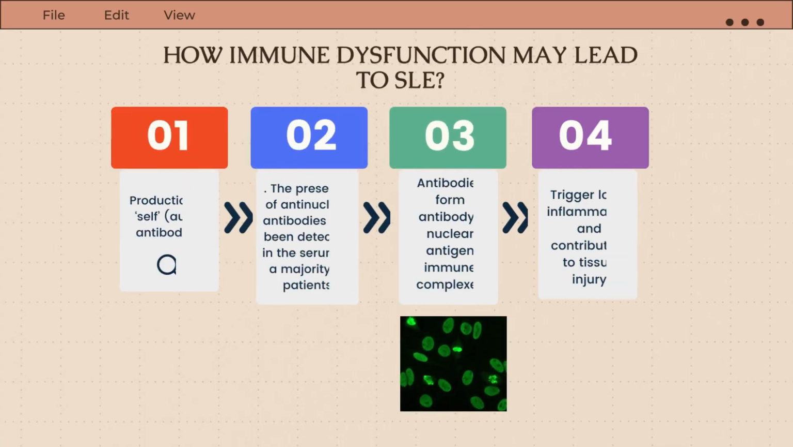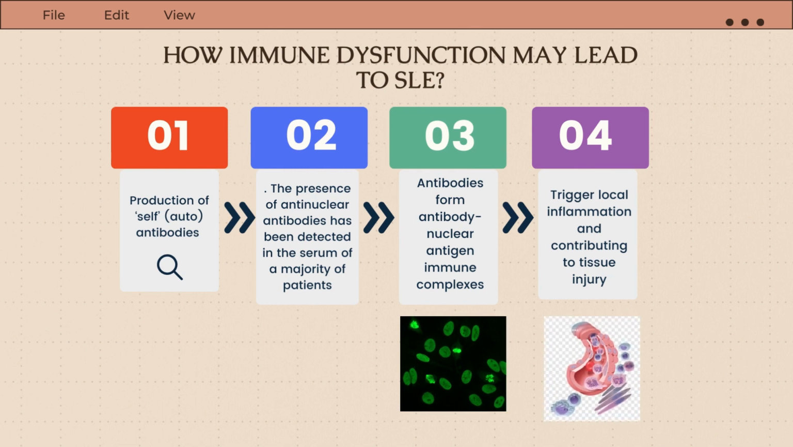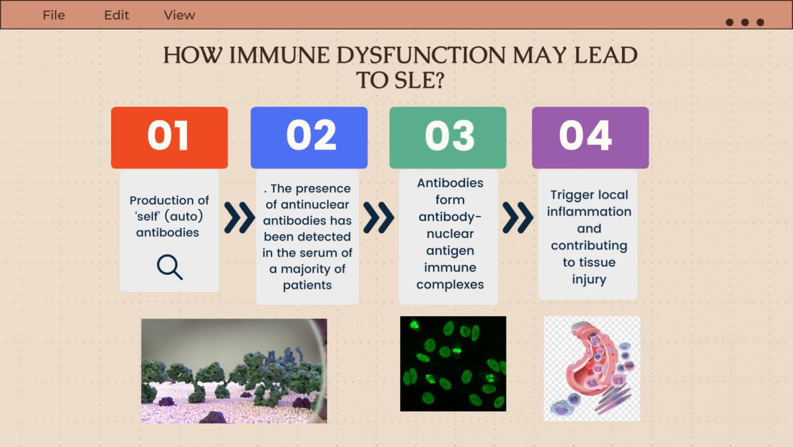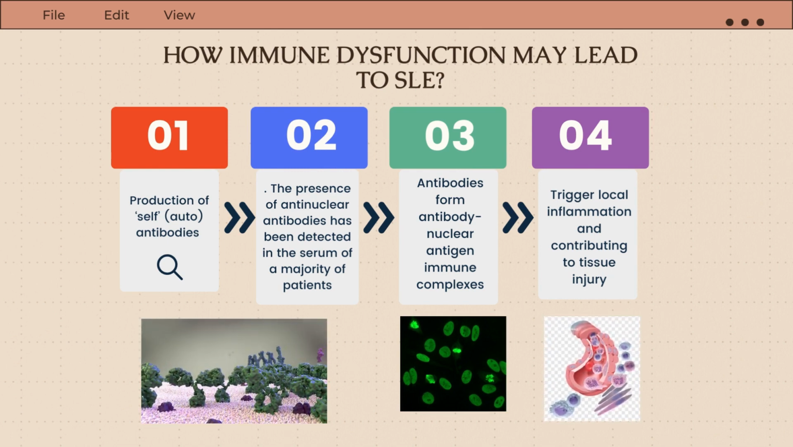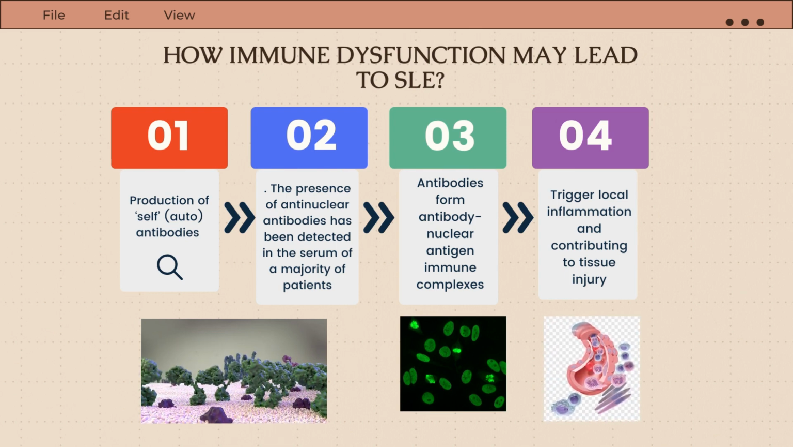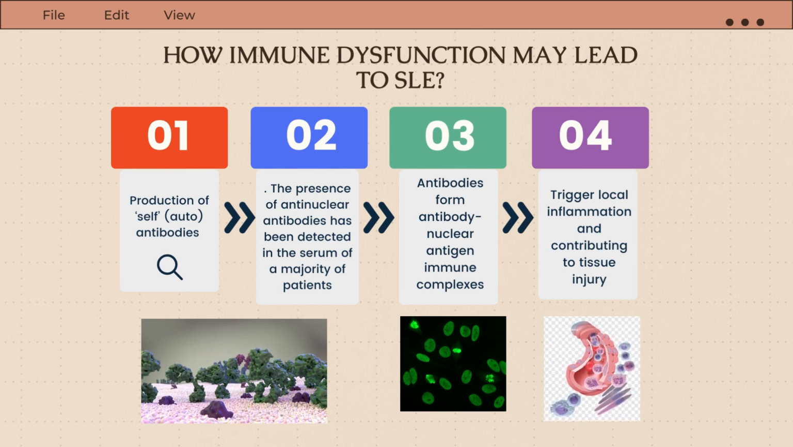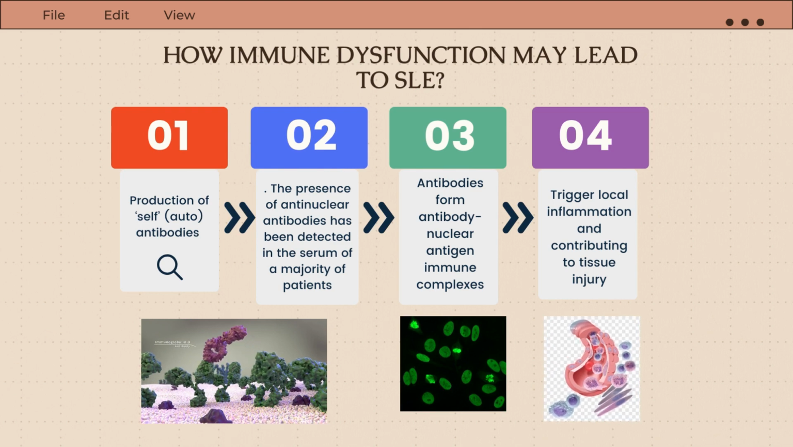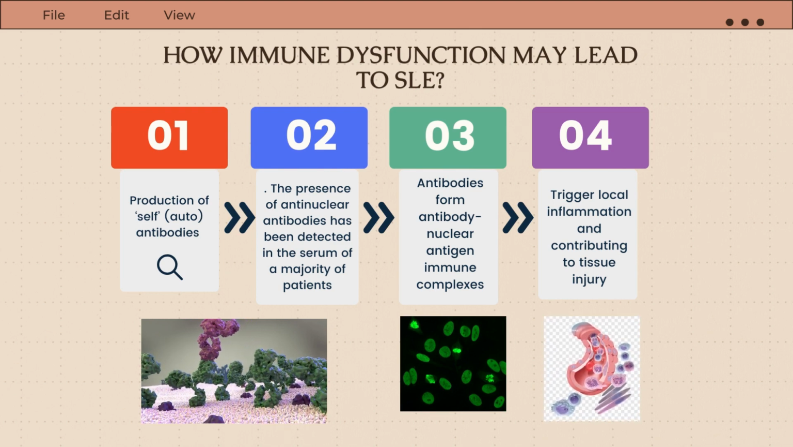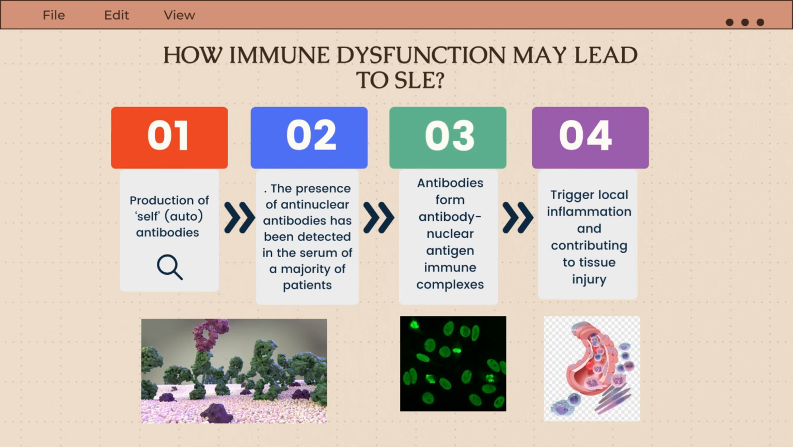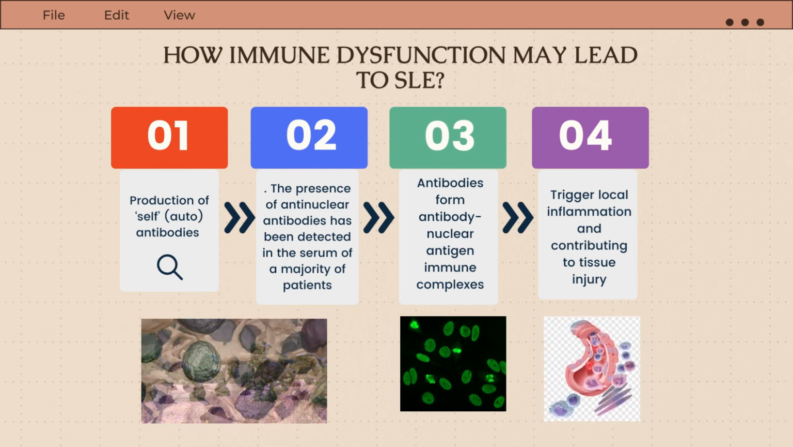Now, let's see how immune dysfunction may lead to SLE. Firstly, the disease is characterized by the production of autoantibodies directed against nuclear self-antigens, inflammation, and organ damage. Secondly, anti-nuclear antibodies have been detected in the serum of a majority of patients before the onset of clinical disease symptoms, and levels of certain autoantibodies have been found to correlate with disease activity, supporting a role for these antibodies in mediating disease pathology.